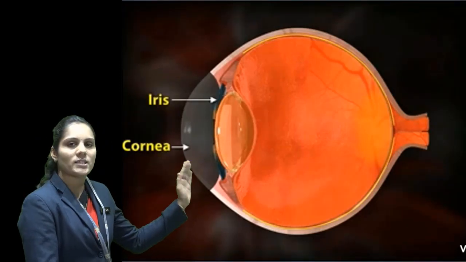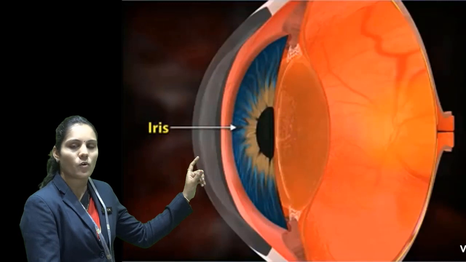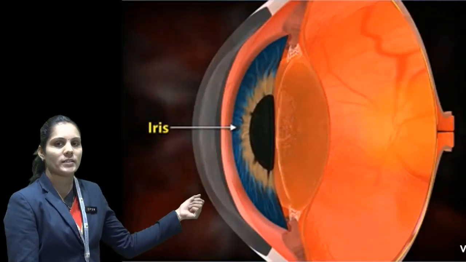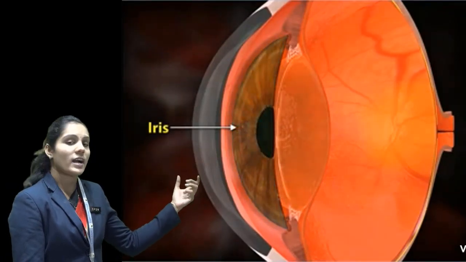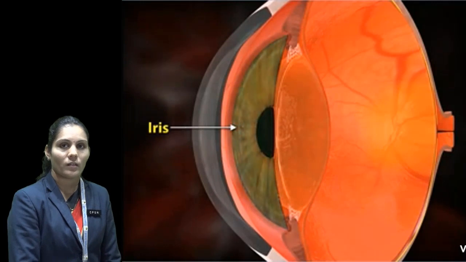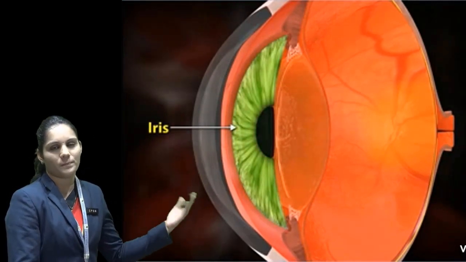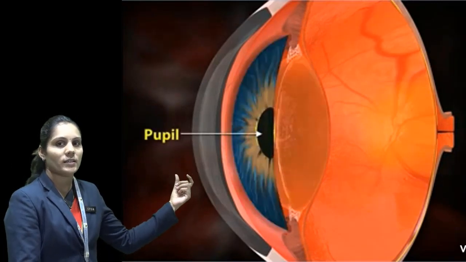After that, at the center of the iris you can see a very dark spot. So students, you can see the dark black spot behind the iris. At the center, that dark spot is known as the pupil. What is the function of the pupil and how is it located at the center? You can see it is located at the center of the iris.